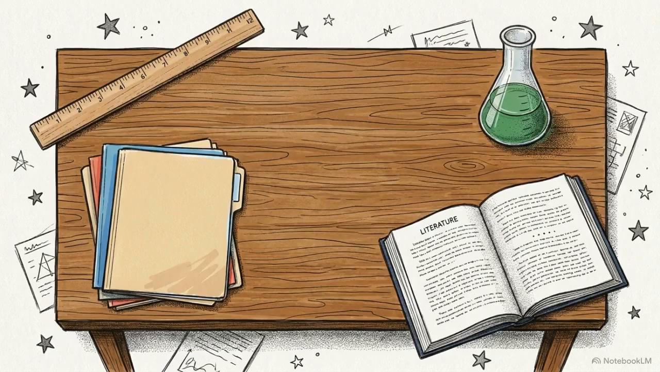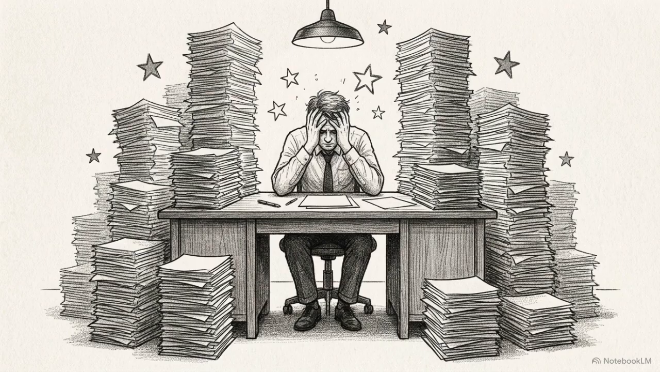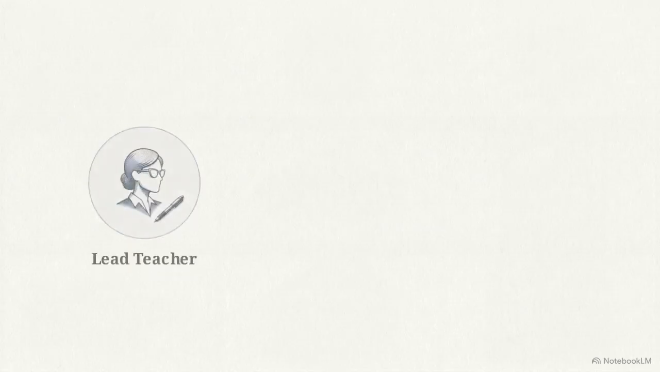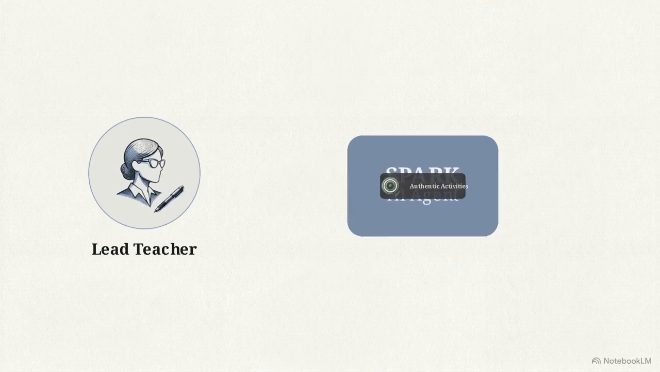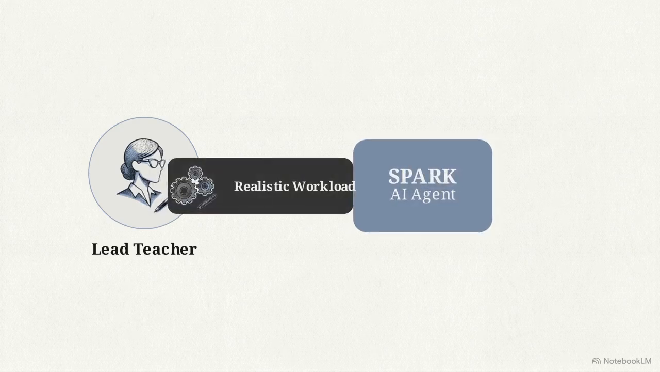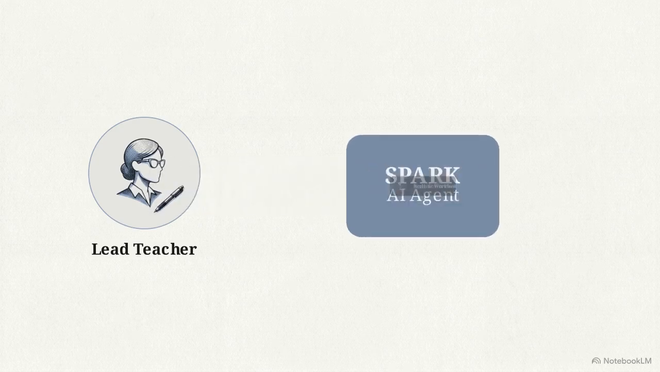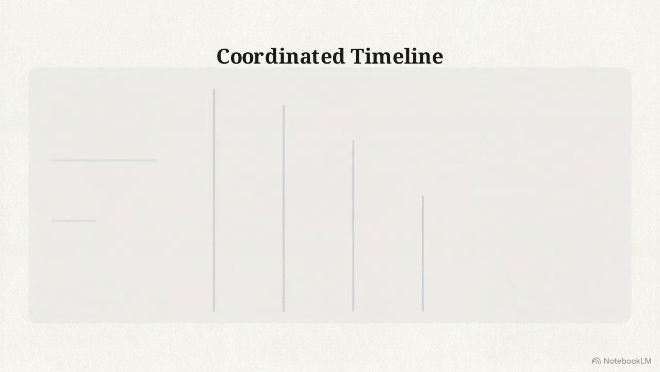Now consider an administrative challenge, like organizing a cross-curricular project. Teachers are often keen on the idea, but the immediate problem blocking progress is heavy workload and burnout. When setting up your SPARK prompt, you can apply tight constraints. You instruct the AI to suggest activities that are authentic to each subject, yet entirely realistic for teachers who are already overwhelmed. The output gives you a coordinated timeline.